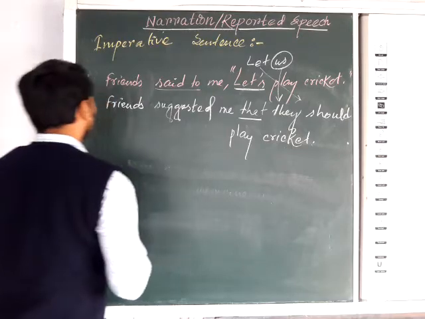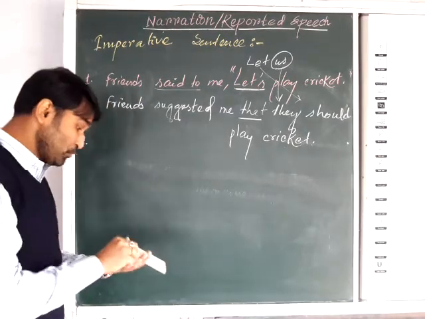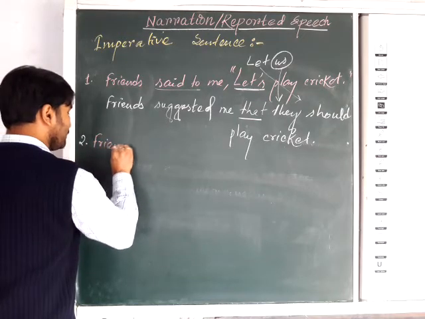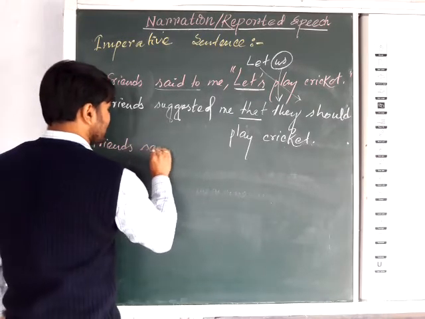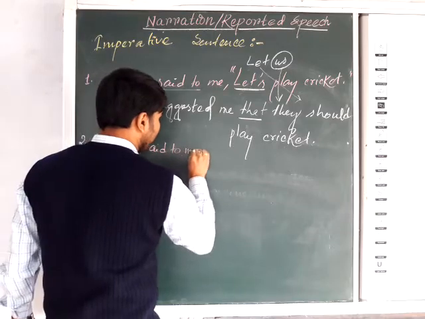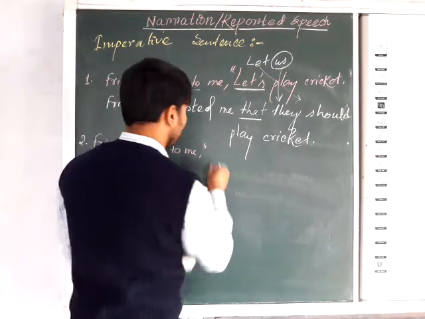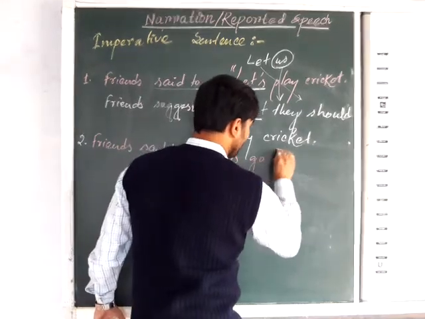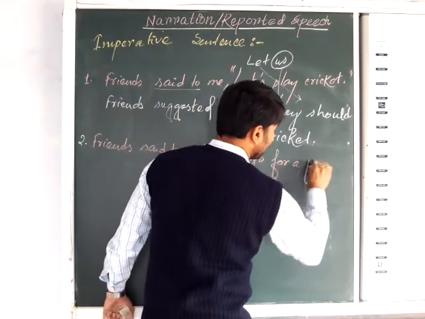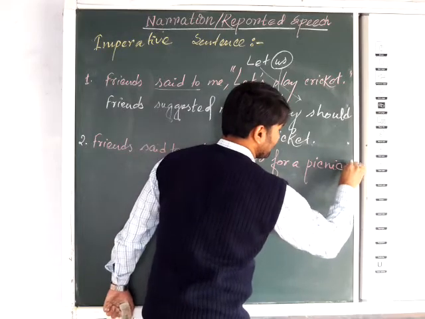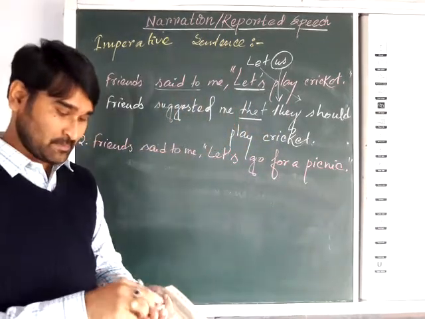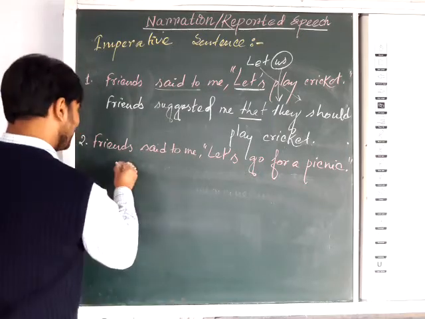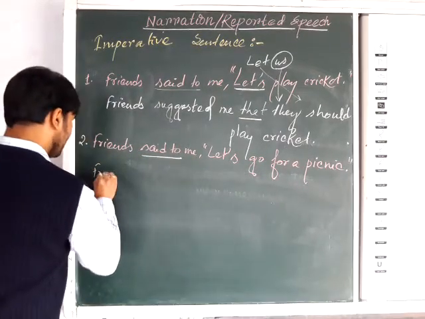Now another example. If it is a proposal, suppose again a friend said to me, "Let's go for a picnic." Suppose it's a proposal, let's go for a drive. So in that sense, what will the answer be?